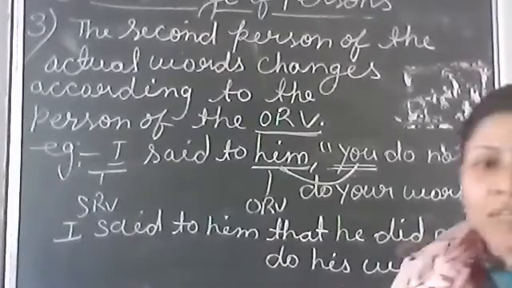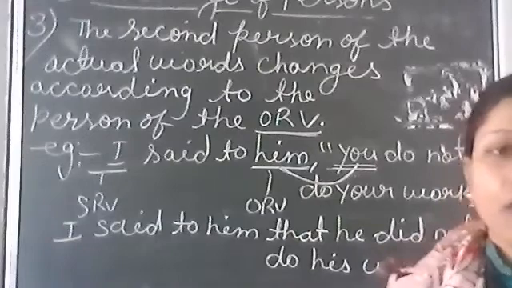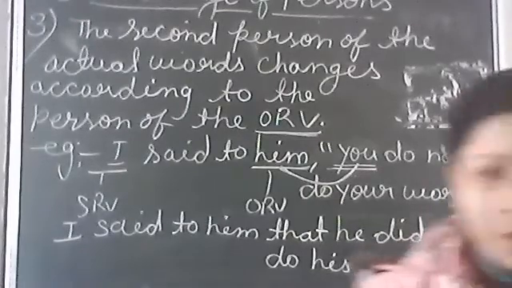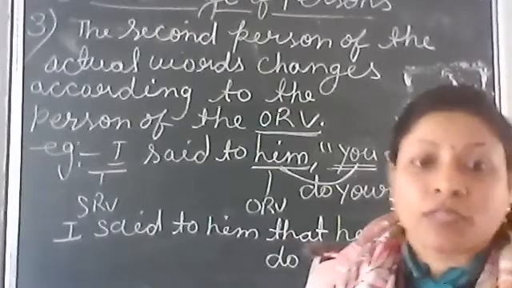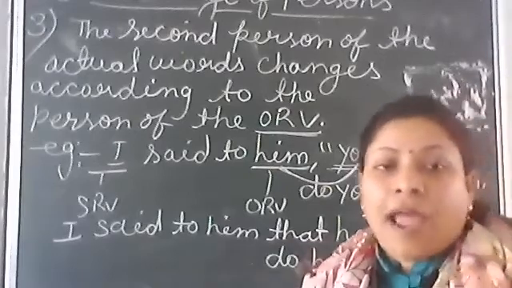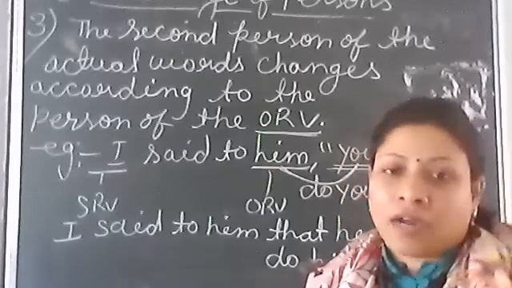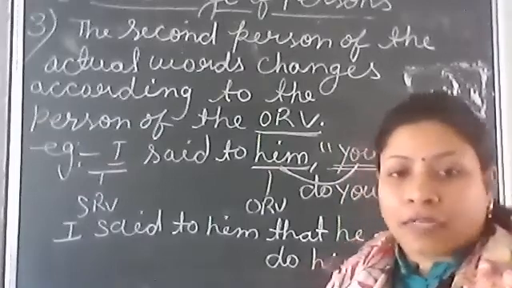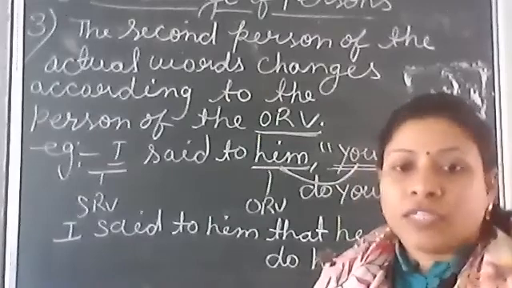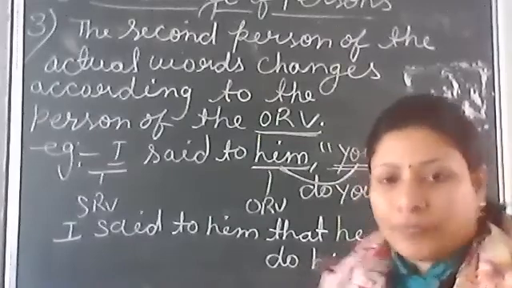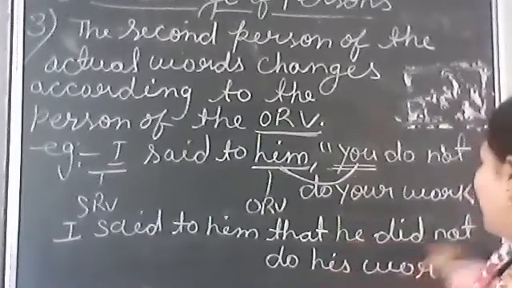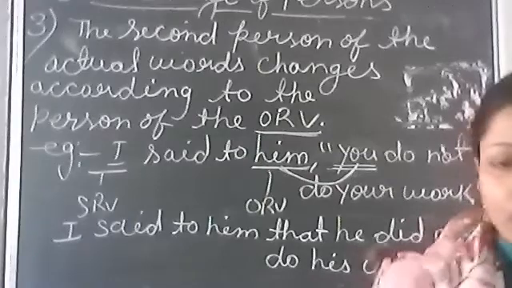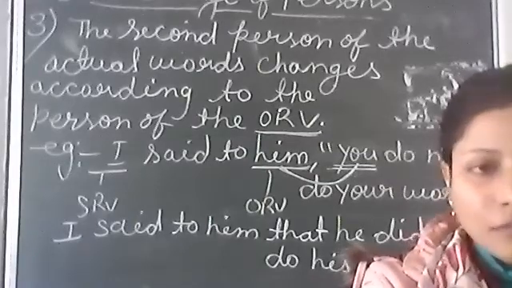The second person of the actual word changes according to the person of the ORV, the objective reporting verb. He is the objective reporting verb, and I is the subjective reporting verb. The actual word "you" will change into object. Object is he. Okay, he did not do his work. Are you writing?